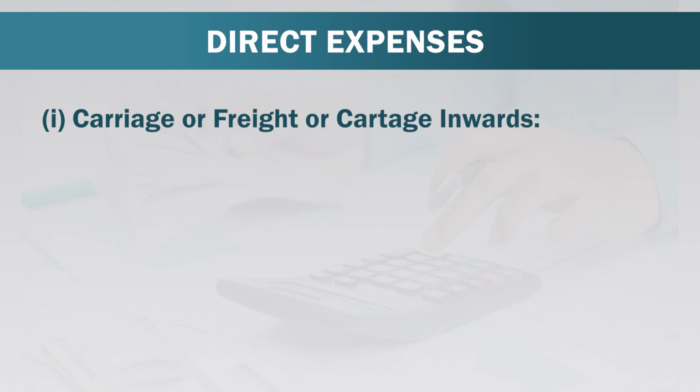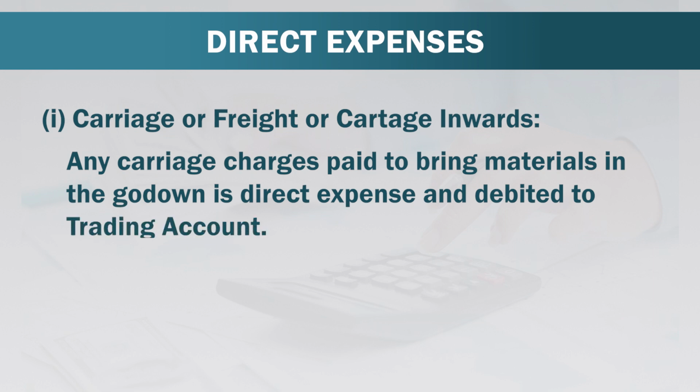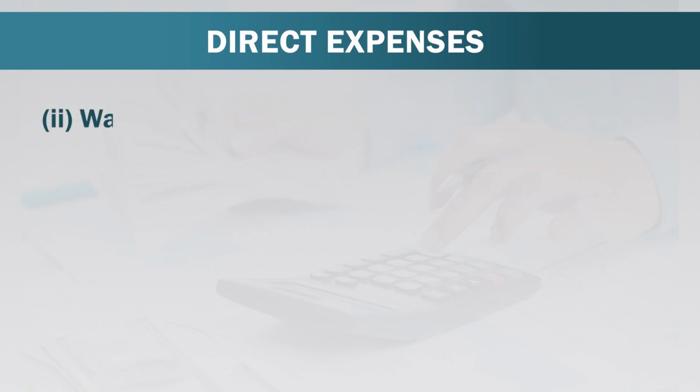First is carriage or freight or cartage inward. Any carriage charges paid to bring materials to the godown is a direct expense and debited to trading account. Wages.